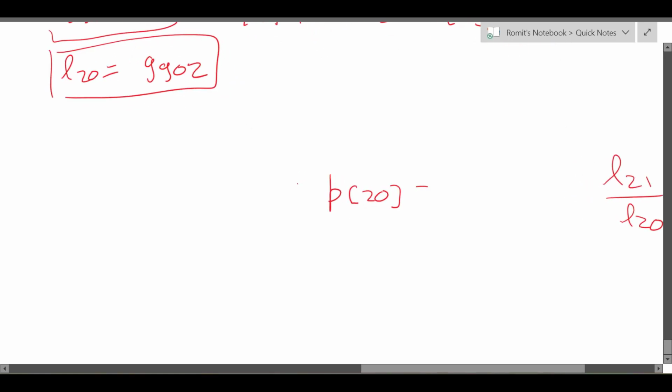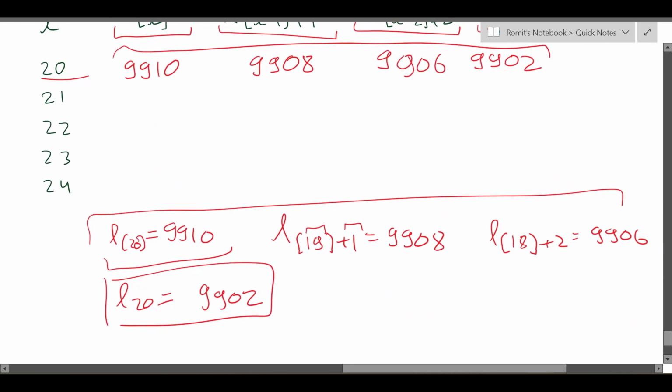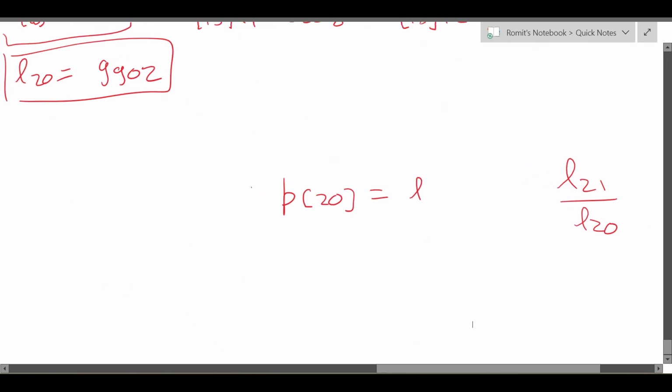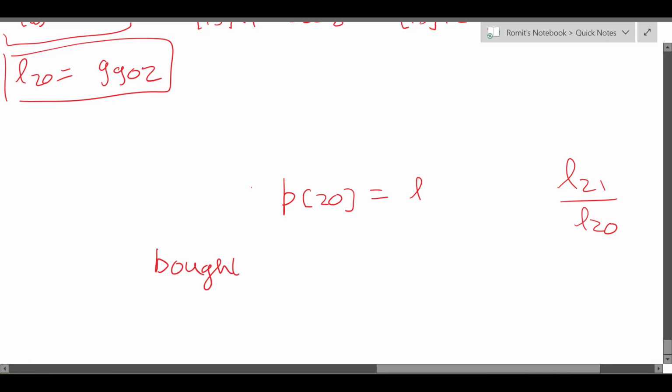Perfect. Now in this case, next year the person would be age 21. That is correct, right? But what would have been the age when they bought the policy? That is what you have to infer. At 20 they have just bought the policy, right? Because whatever is inside the bracket is the age when they bought the policy, so the current age is the age where they bought the policy. So they bought the policy at age 20.